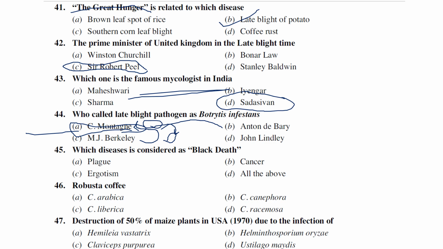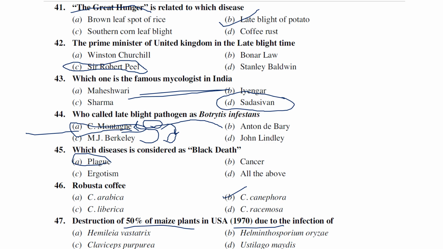Which disease is considered as black death? Which of the following diseases? Plague, cancer, ergotism, all the above. Generally, this plague is considered as black death, right? Robusta coffee. Which of the following is Robusta coffee? Coffea arabica, Coffea canephora, Coffea liberica, and Coffea racemosa. This Coffea canephora is generally considered as Robusta coffee. Destruction of 50% of the maize plants in 1970 is due to a disease called Hemileia vastatrix, Helminthosporium oryzae, Claviceps purpurea, Ustilago maydis.